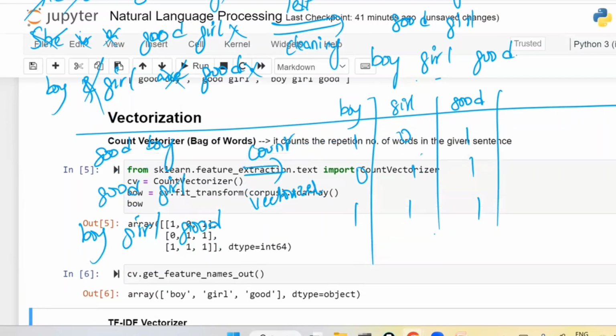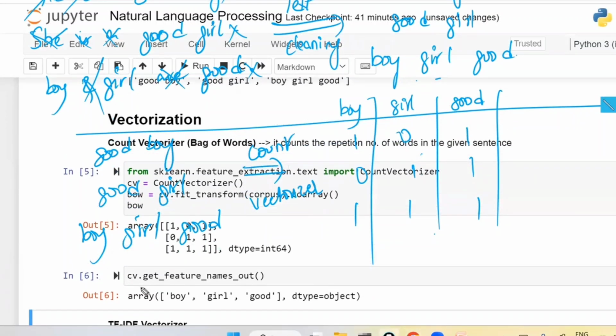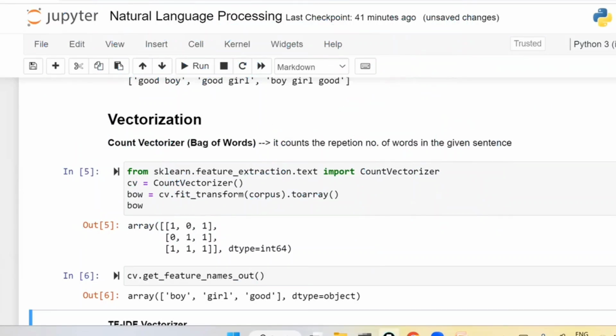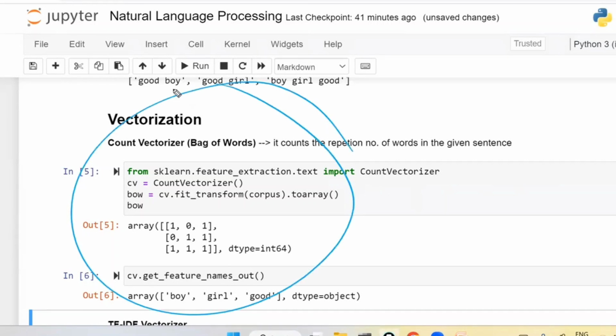Whatever the order it has taken, if you want to see the order, you can write get_feature_names. Feature names means whatever the column names are there. Feature names are also called column names, right? So this first column is considered as boy, second column is girl, and third column is good. This we have done in the count vectorizer.